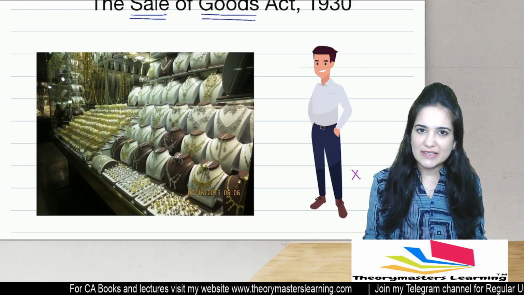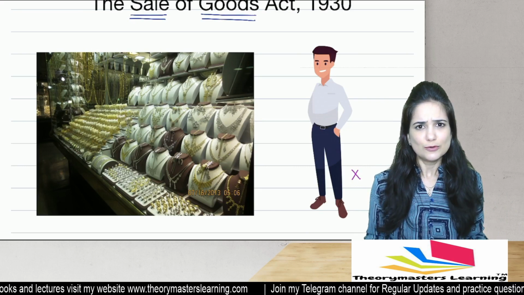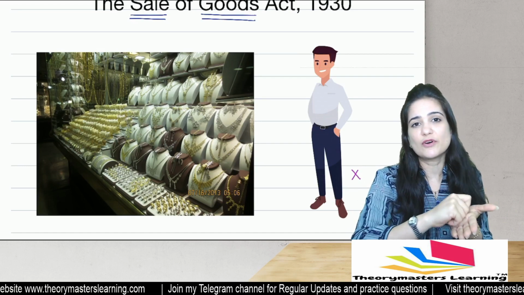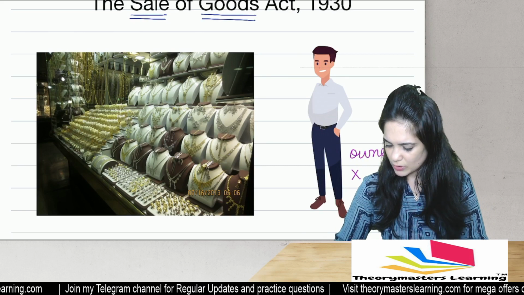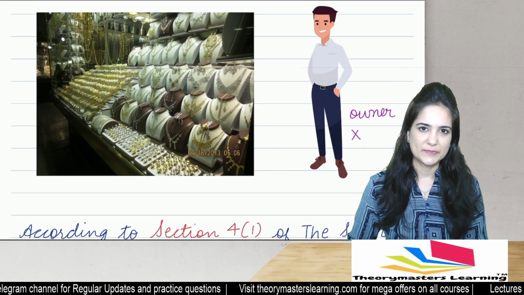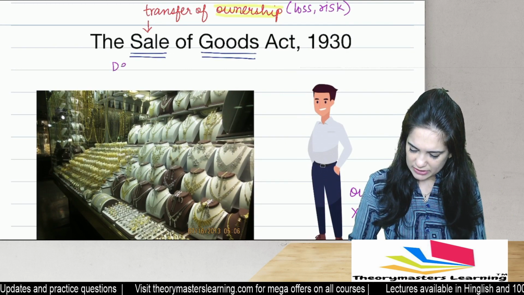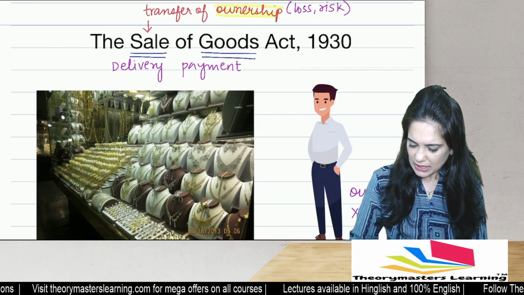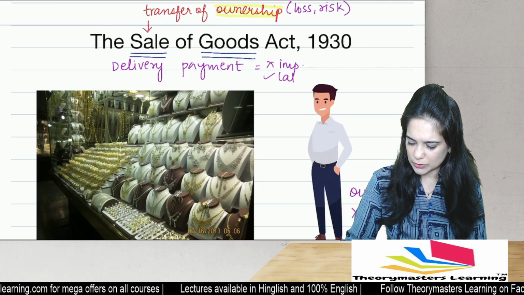Is X entitled to claim his money back from the jeweler? No. As soon as he purchased the jewelry, as soon as the invoice was made in the name of X, he becomes the owner. And because he is the owner, he will bear the loss, he will bear the risk due to theft. Now, in this unit, delivery of goods, payment of price, that's not very important. This is not important because it can happen later also.